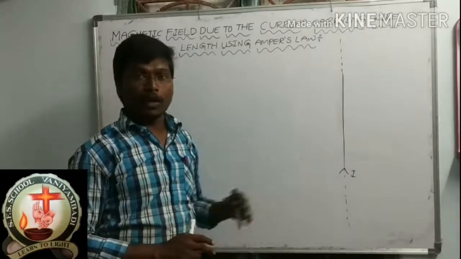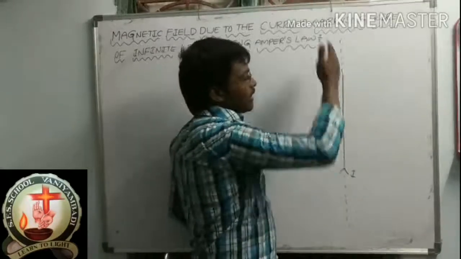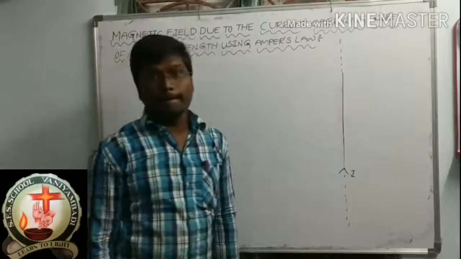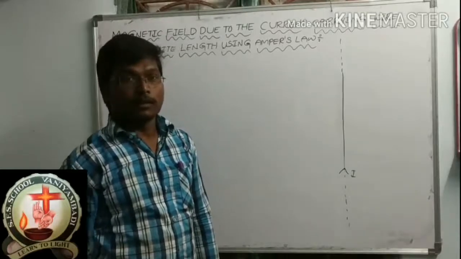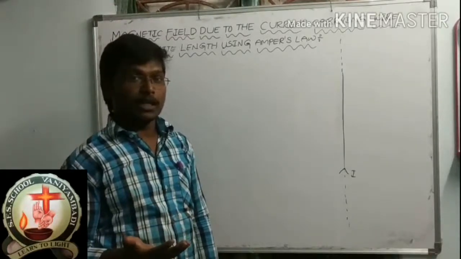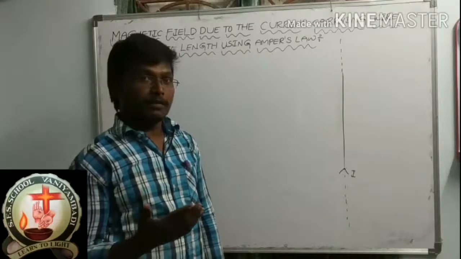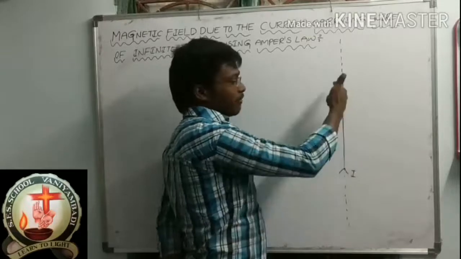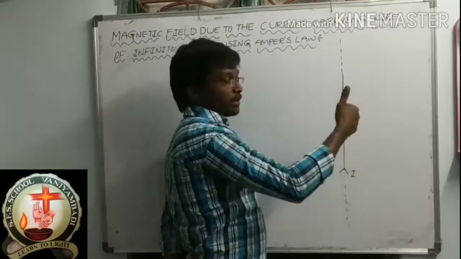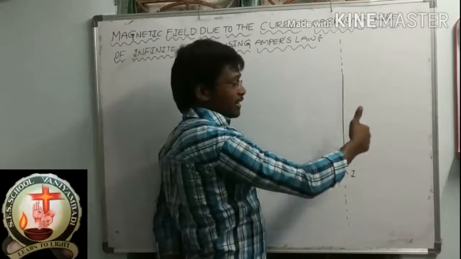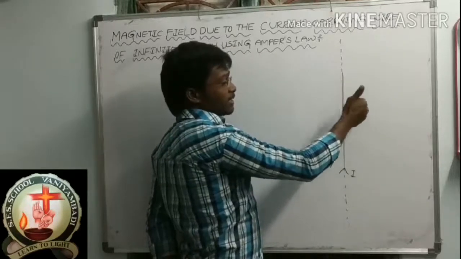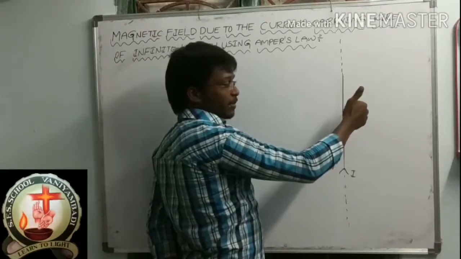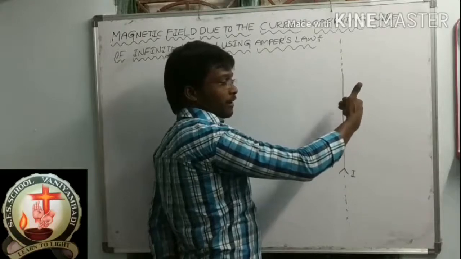I hope we know already. Suppose this is the electrical wire. Current is flowing in the upward direction. So what is the direction of the magnetic field? The current is moving upward, so in that upward direction we fix the thumb, right? With the remaining four fingers, which direction is it showing? That is the direction of the magnetic field.